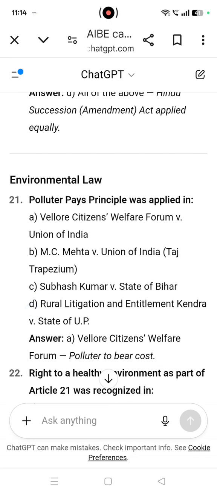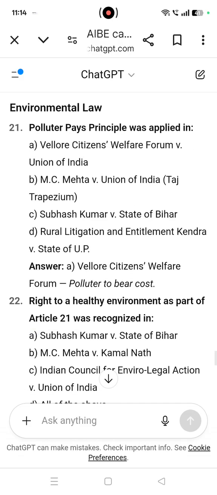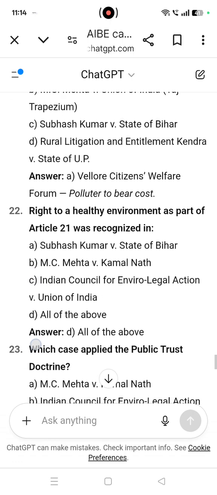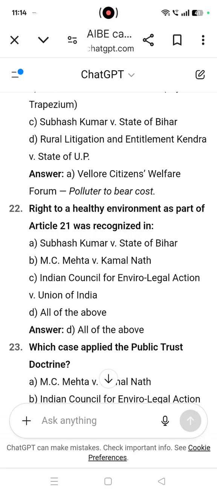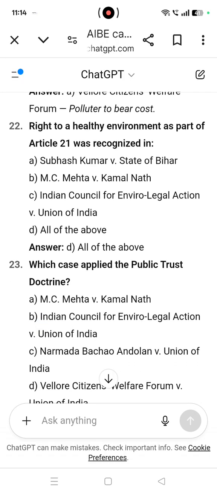Environmental law. The polluter pays principle was applied in Vellore Citizens Welfare Forum versus Union of India. Polluter to bear cost. Right to a healthy environment as part of Article 21 was recognized in Subhash Kumar versus State of Bihar, MC Mehta versus Kamal Nath, Indian Council for Enviro-Legal Action versus Union of India. Answer is all of the above.